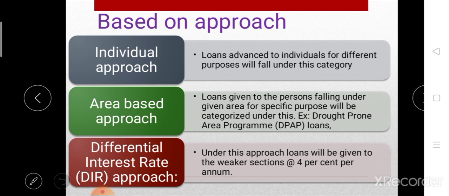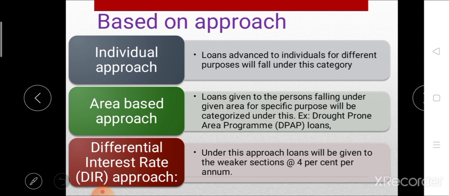Then the second type is area based or area approach loan. In this area approach loan, the loans are advanced by selecting a contiguous area by the bank branch. Whatever the area covered by that particular bank branch, the loan is advanced to that particular area only, and that is called area approach loan. That means the loans given to persons falling under a given area for a specific purpose are categorized under area based approach. For example, Drought Prone Area Program, etc.